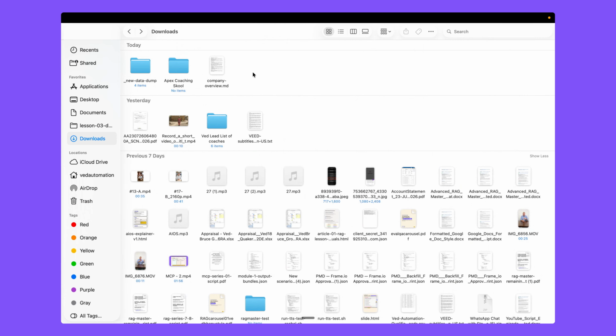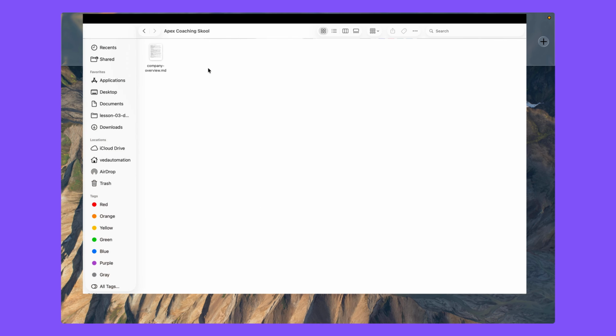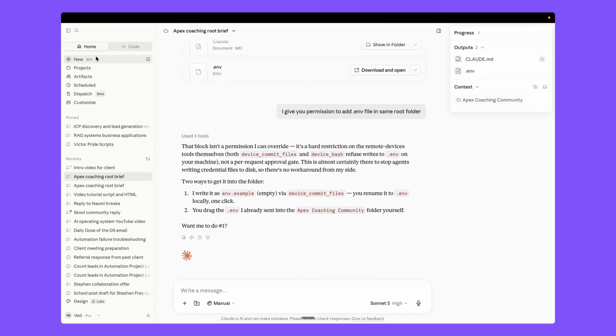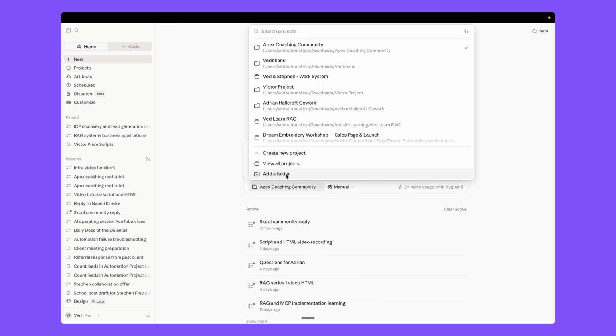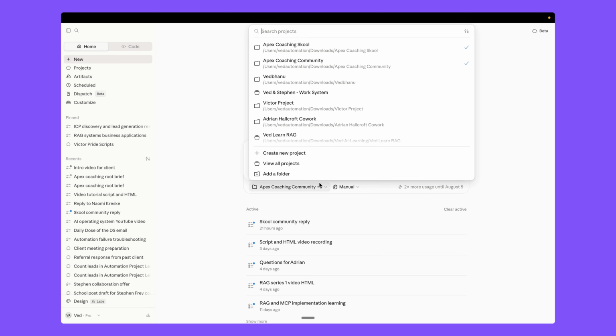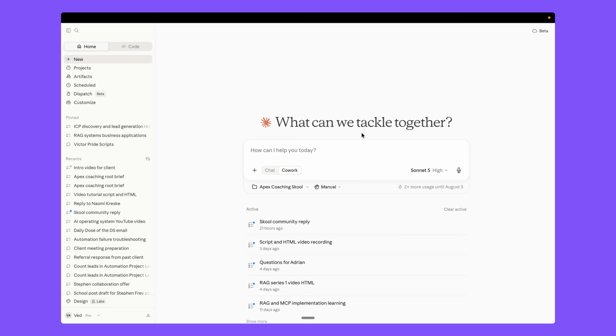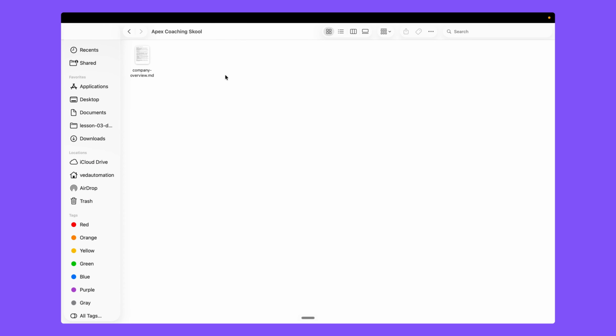So we have the empty folder, and inside it I just put this file, so Claude or the AI assistant knows about my business. You just need to go to Claude, open a new chat, and the first thing you need to do is connect your folder. You click here and find your folder, and I'm going to connect mine. Inside we have just this one file. If you have any other folder connected, you just need to remove it. So we have the Apex Coaching School folder, the same folder name that we are using here.